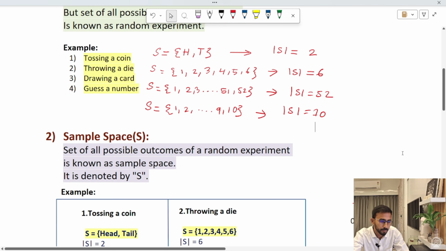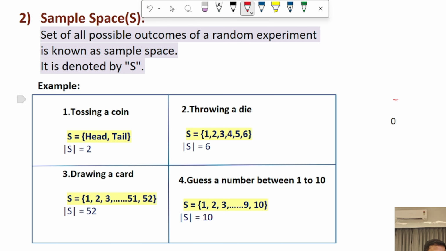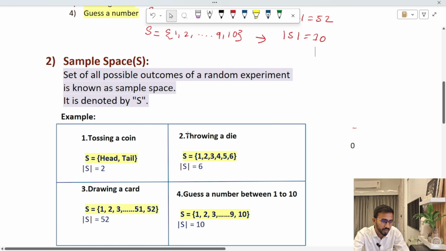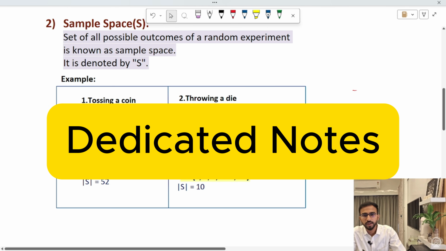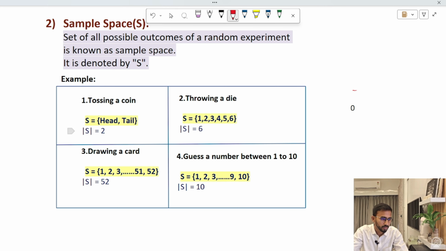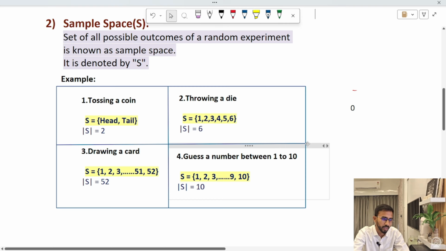So what is sample space again? The set of all possible outcomes of a random experiment is known as sample space. What I have already explained to you is written here. I will also provide you the entire PDF of this class, so don't worry. Just focus on the understanding. So here is the example of sample space.